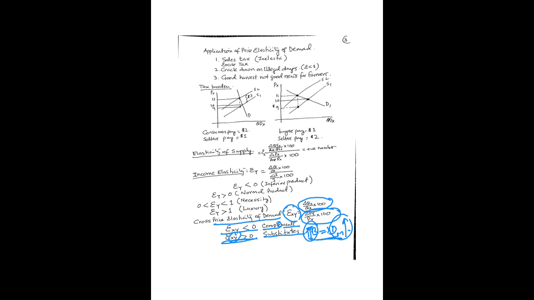Now the summary of all these elasticities is given in the last PowerPoint slides of this chapter. So let me show you the last slide, and then I'll stop here. So this is the second part of chapter number 4. Make sure you go through all these examples.